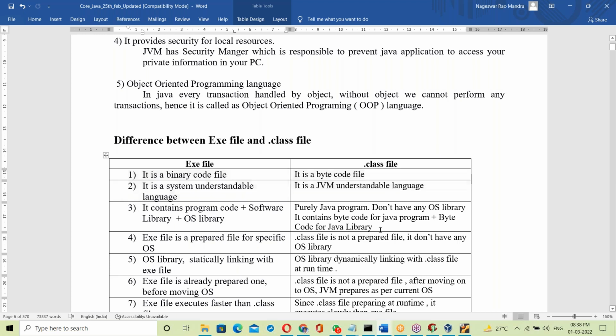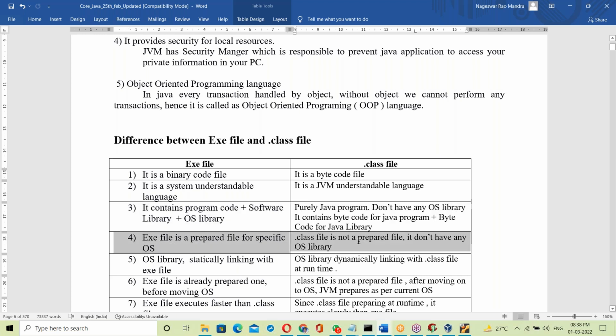See the next difference. Exe file contains program code, software library, and OS library. What is dot class? Dot class is a pure Java program. It doesn't have any OS library. It contains bytecode for Java program plus Java library. That's it. It is free from OS library.